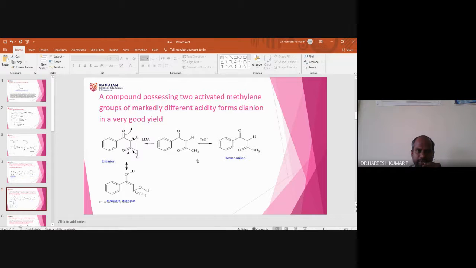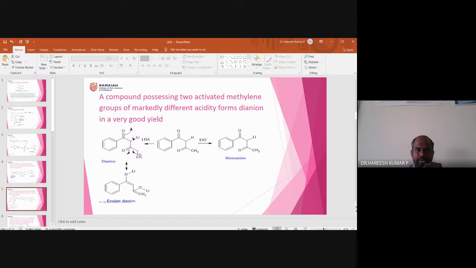Suppose a non-equivalent proton containing carbonyl compound is treated with more quantity, meaning 2 equivalents, of lithium diisopropylamide. What will it do? It will capture the methine proton, and it also captures the methyl proton. So that is how it leads to the formation of a dilithium dianion compound. What it means is that it is a strong base compared to ethoxide also. That's what I need to mention.